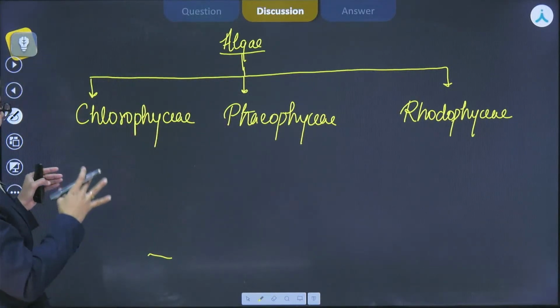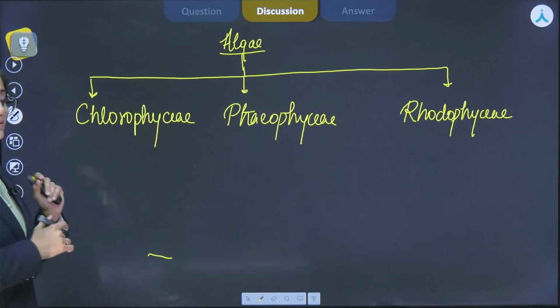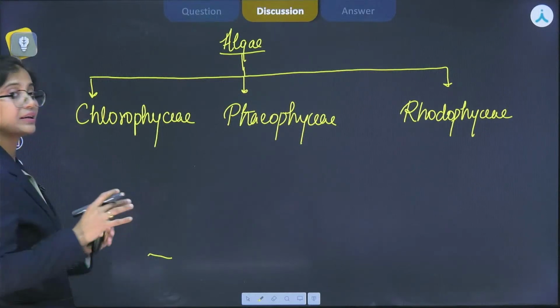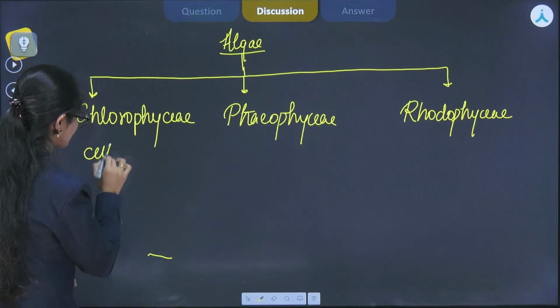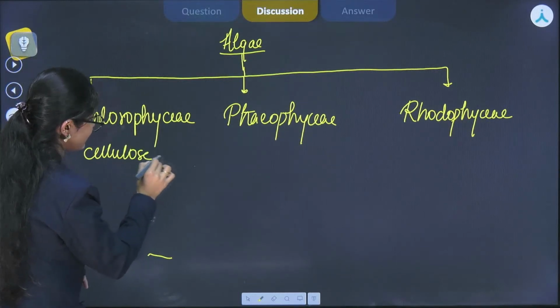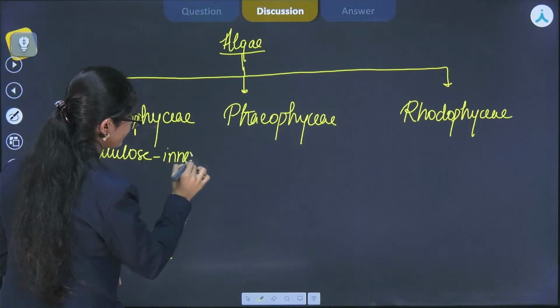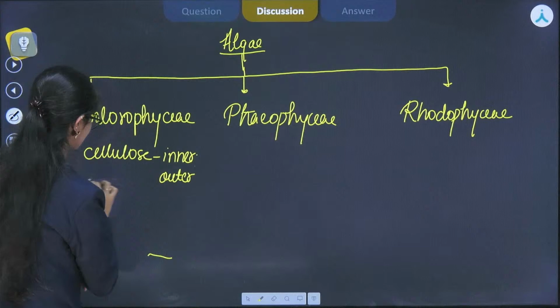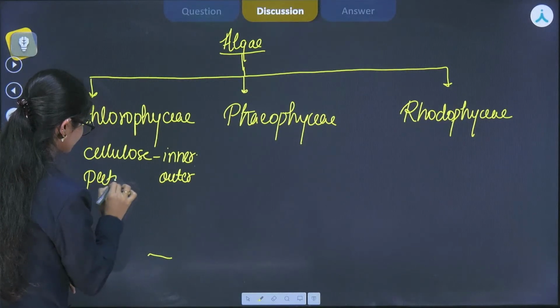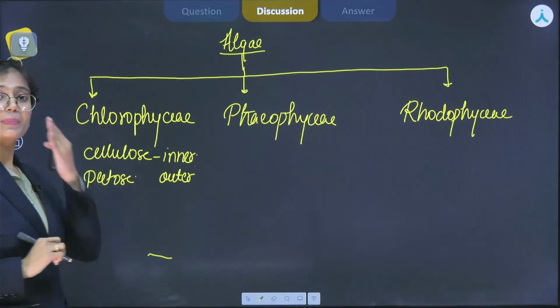If we see the cell wall composition, the inner side of the cell wall in the chlorophyceae is composed of cellulose, and the outer side is composed of pectose, right?